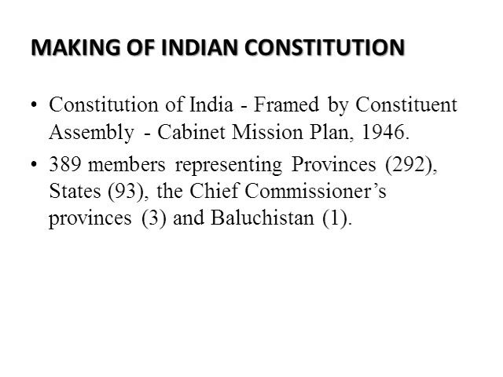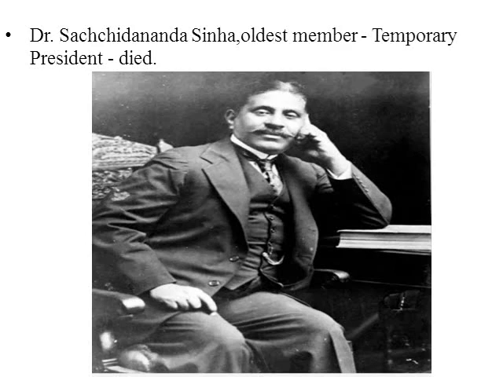So the making of the Indian Constitution. The Constitution of India was framed by the Constituent Assembly set up under the Cabinet Mission Plan in 1946. The assembly consisted of 389 members. The assembly held its first meeting on December 9, 1946. On that day, Dr. Sachidananda Sinha, who was the oldest member of the Constituent Assembly, was elected as the temporary president of the assembly.